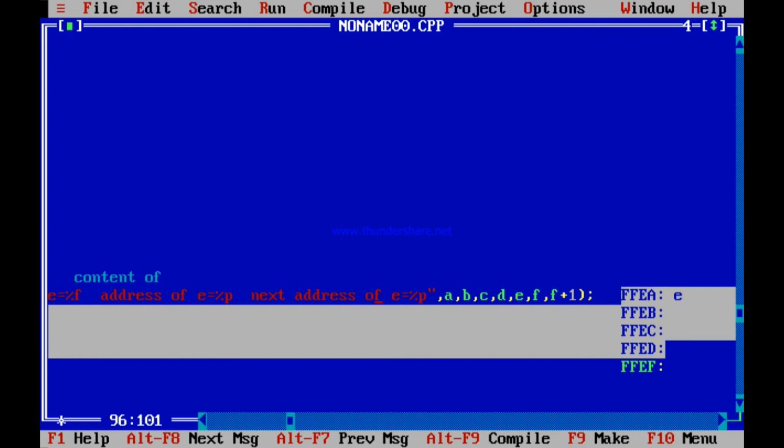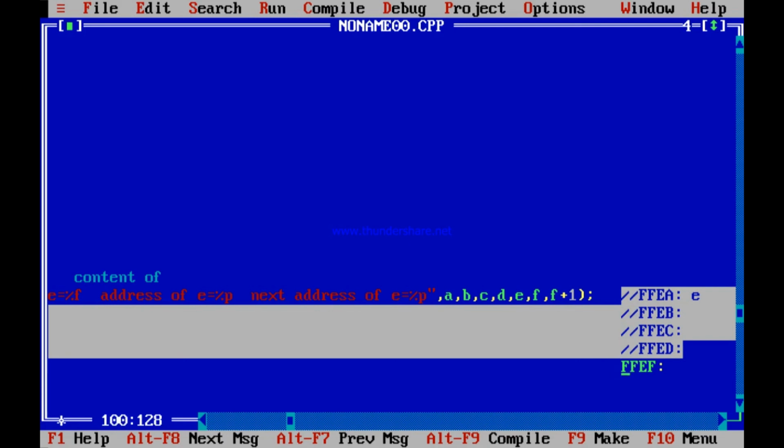I am printing F. F is FFEA. F plus 1, the next memory location, is not FFEB. It is also not FFEC, because it's a floating point number and takes 4 memory locations. Instead, FFEA plus 4 is FFEE. You can run this and check once more, because I have tried to print the next memory location after the floating point.